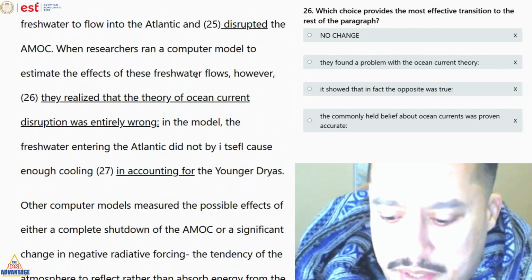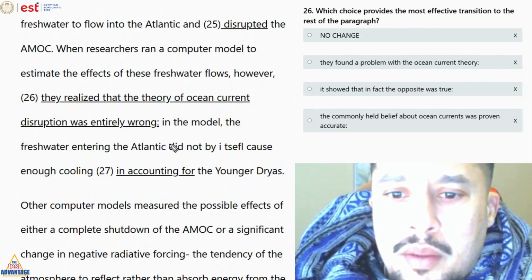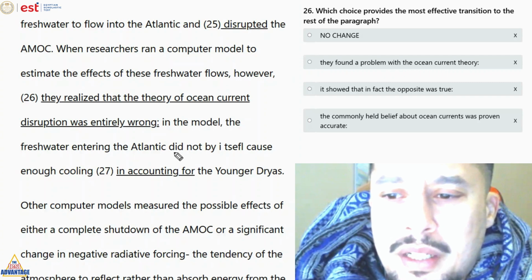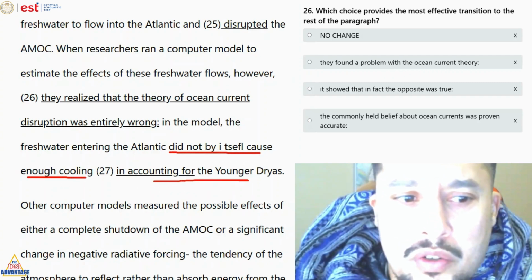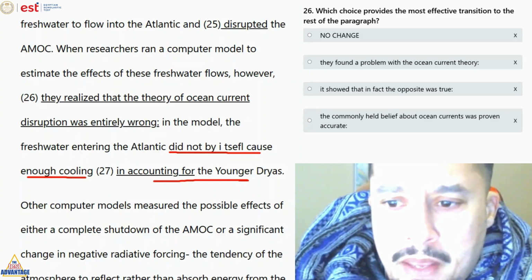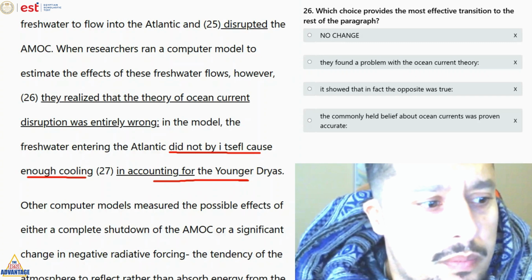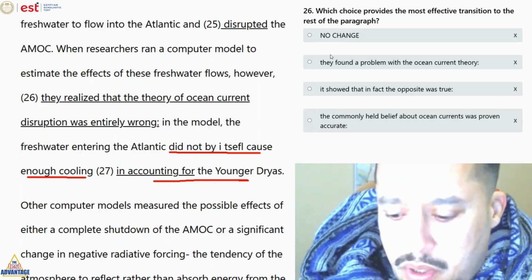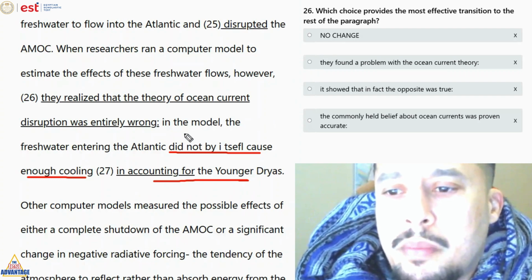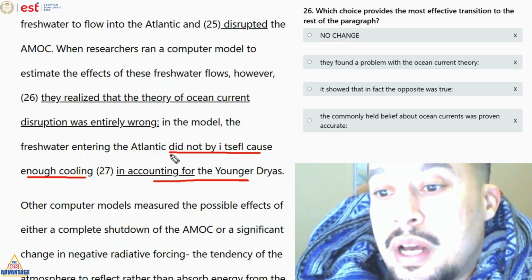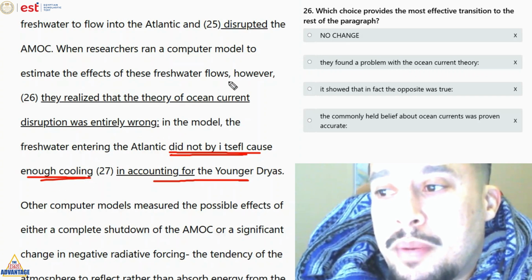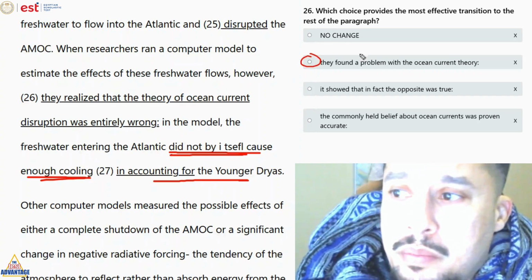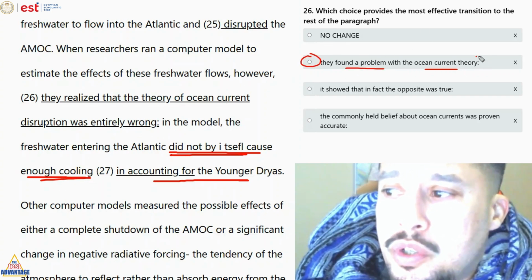So we want to see the rest of the paragraph first. In the model, the freshwater entering the Atlantic did not by itself cause enough cooling in accounting for the Younger Dryas. Okay, so a little misspelling. So we're talking about a problem here, because it tells me what the model did not do. So did not by itself cause enough cooling. So we're talking about a problem here, and so we're going to go with answer B. They found a problem with the ocean current theory.